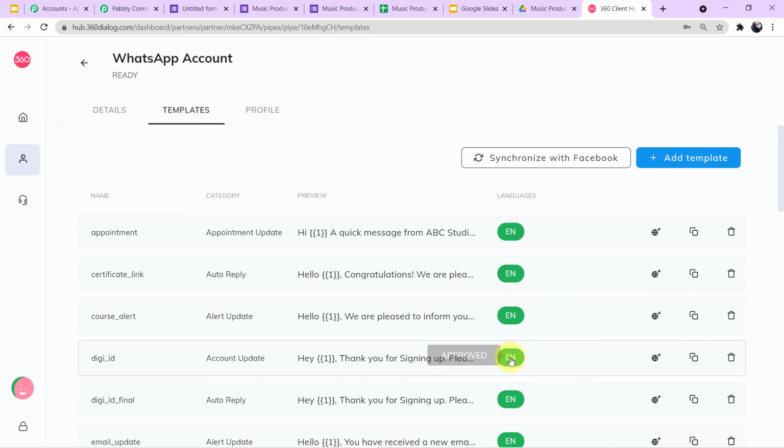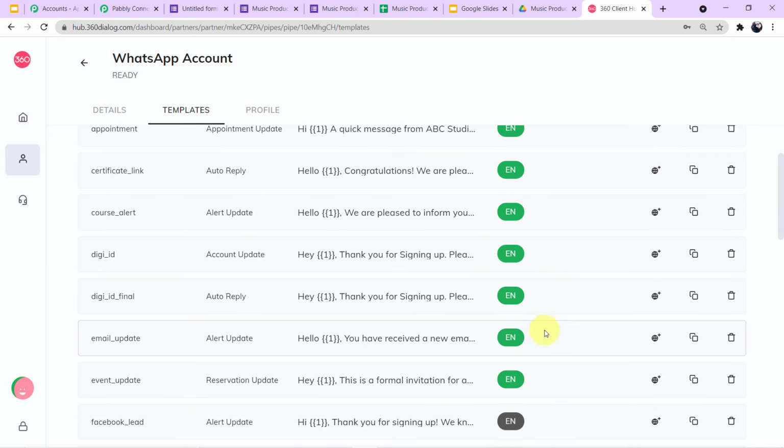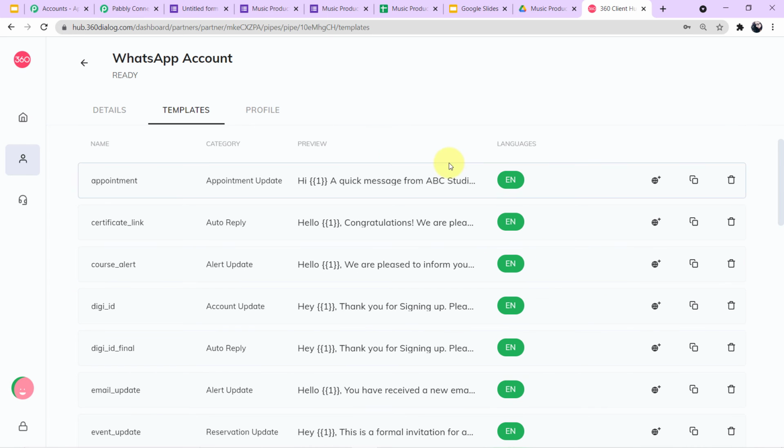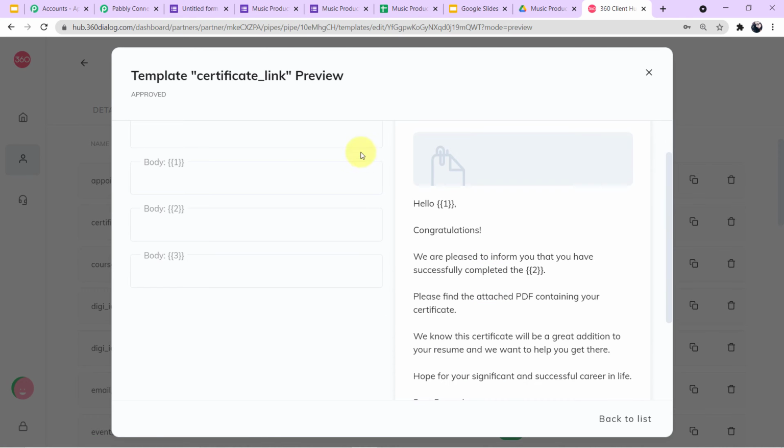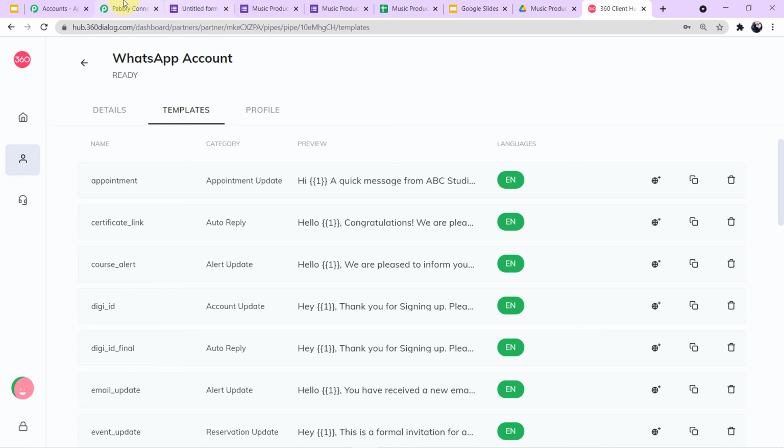All these templates you are seeing here are approved. Let me show it to you. You can see on my screen, these templates are approved. That's why I can use these templates. One more time, let me show it to you. My template for this particular workflow is certificate link. Here you can see. Now I'll map this particular template in my Pabbly Connect account.